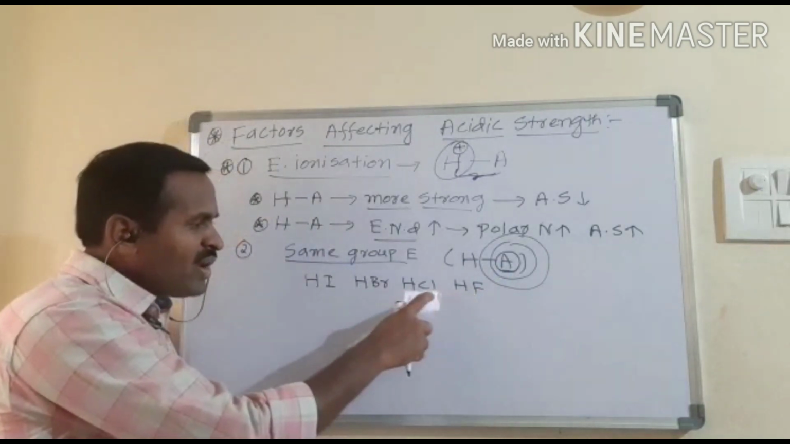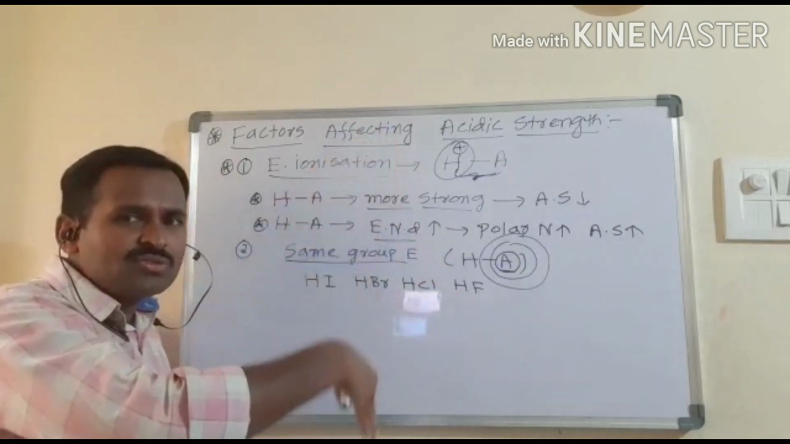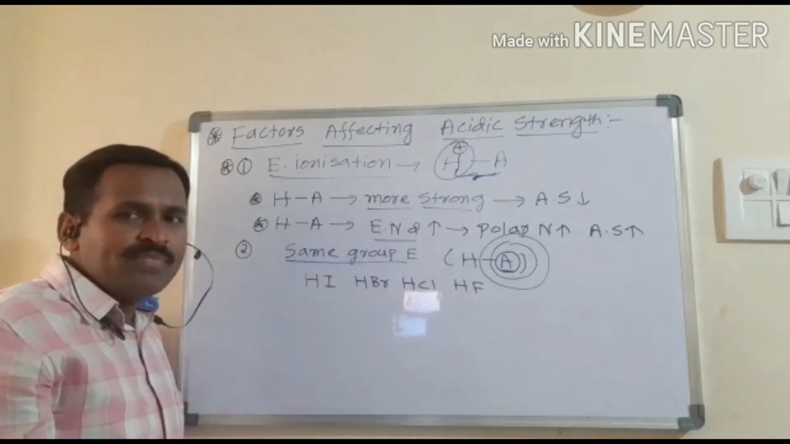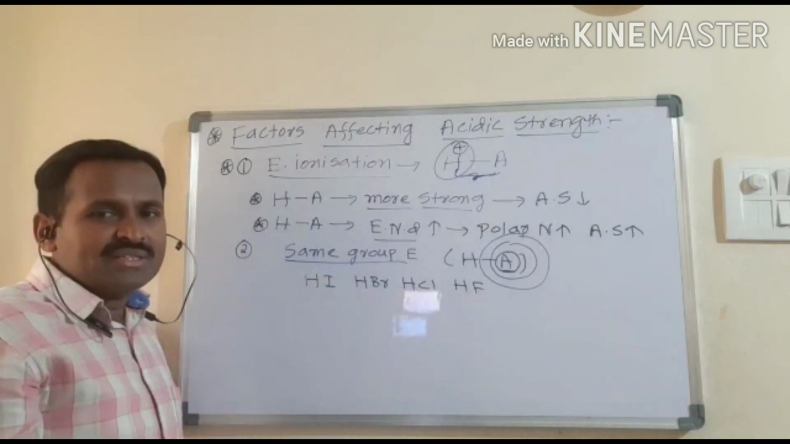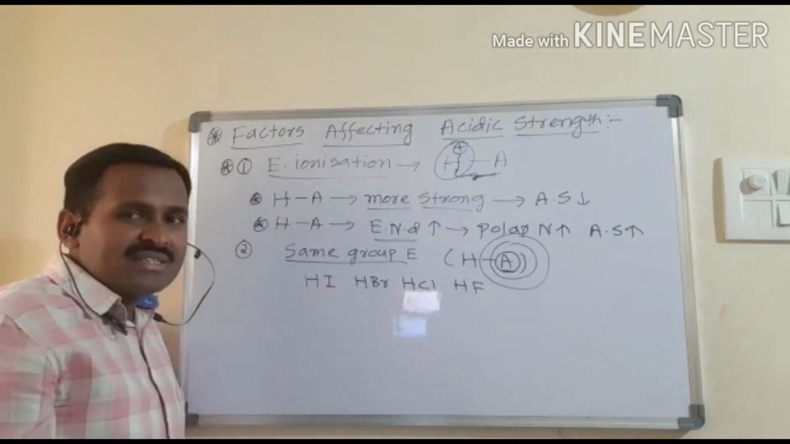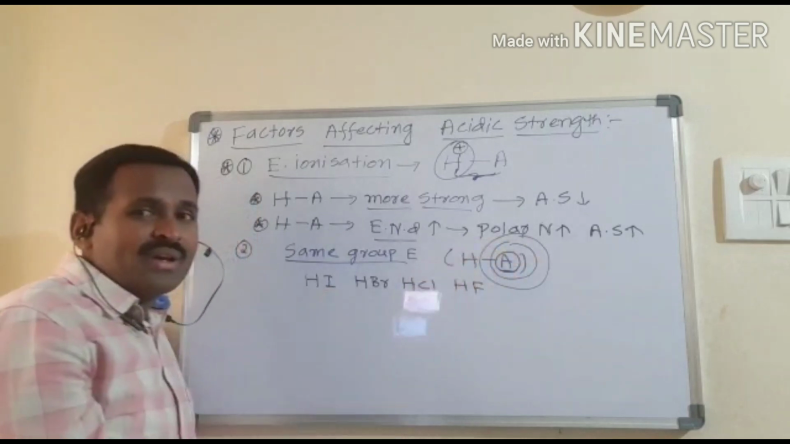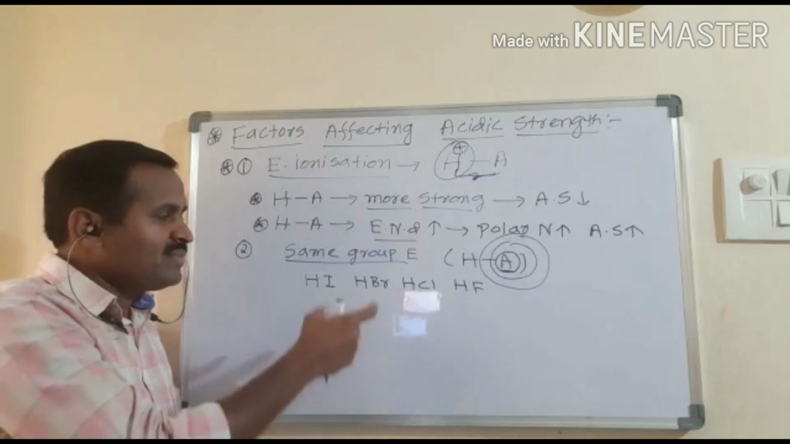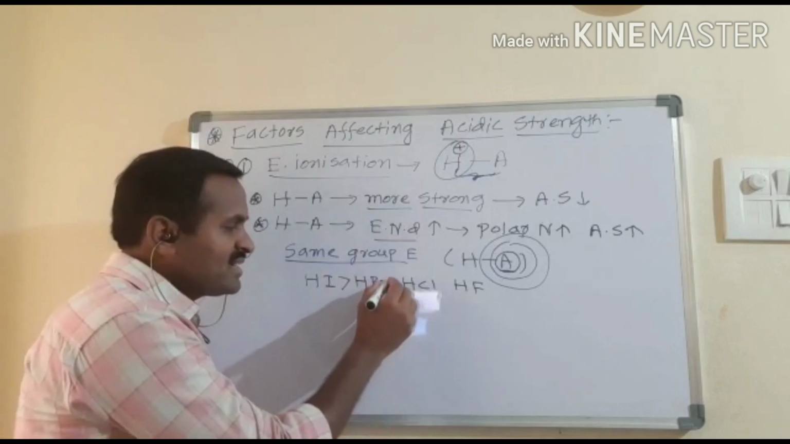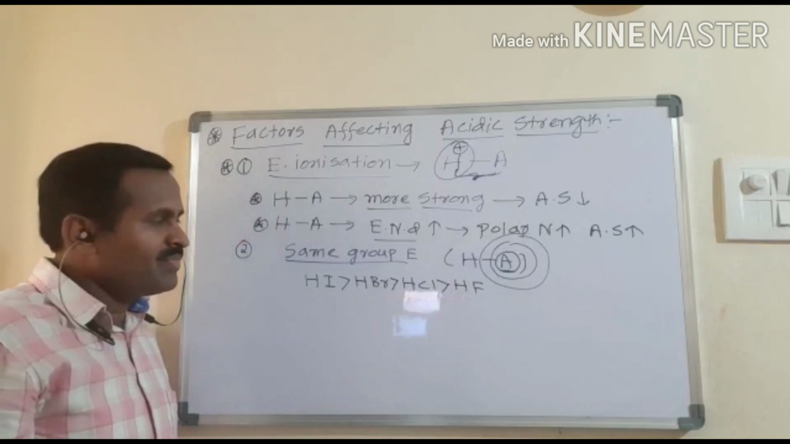So fluorine, chlorine, bromine and iodine are the 7th A group elements from top to bottom. From fluorine to iodine, the size of the atom increases. Whenever the size of the atom that combines with hydrogen increases, obviously its acidic strength increases. So I can write here that HI is a stronger acid than HBr, followed by HCl, then followed by HF.